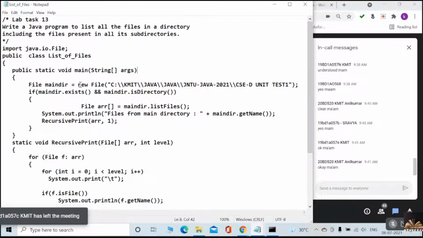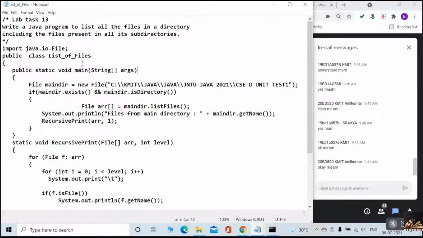We cannot do read and write operations through the file class. For that purpose, we have another set of IO streams.